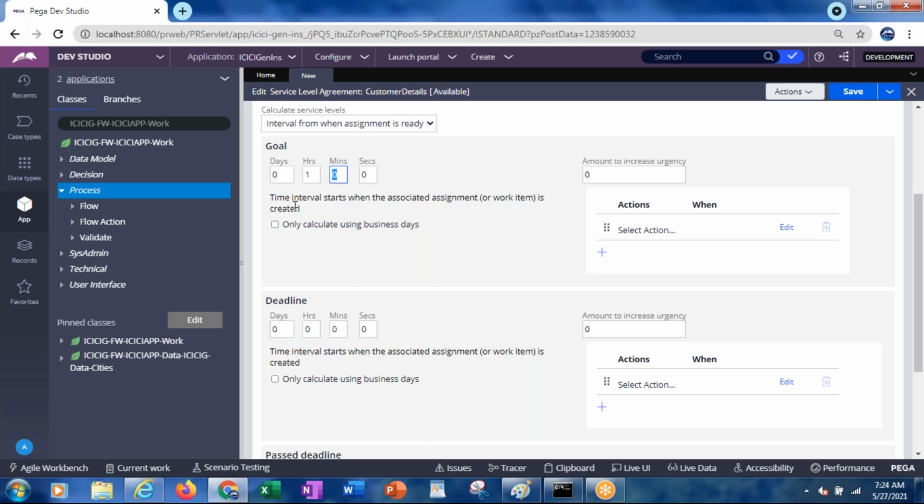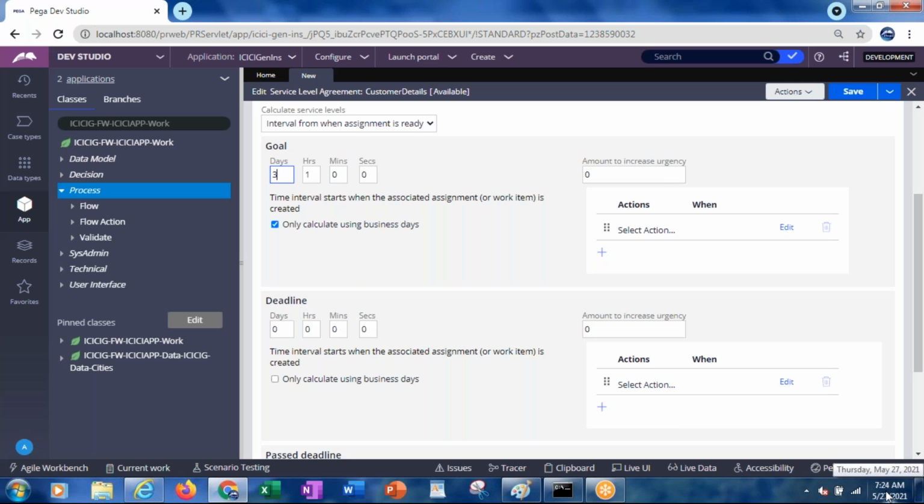Here you can see that the time interval starts when the associated assignment is created. Whenever that particular assignment has been created, the time interval starts. Then there is the option to only calculate using business days. Here I have given 3 days, but I want to take business days only.